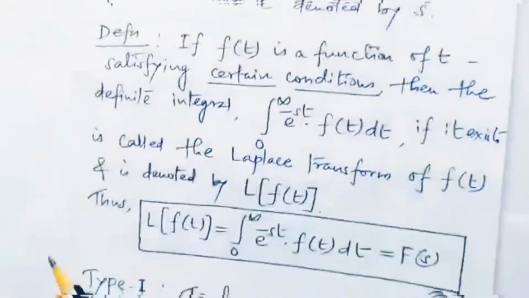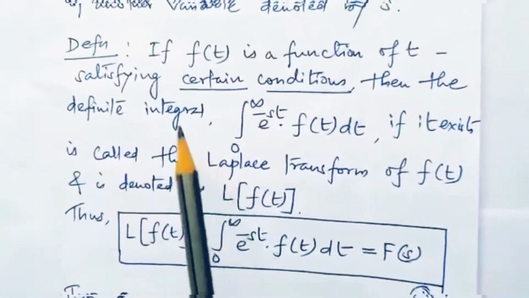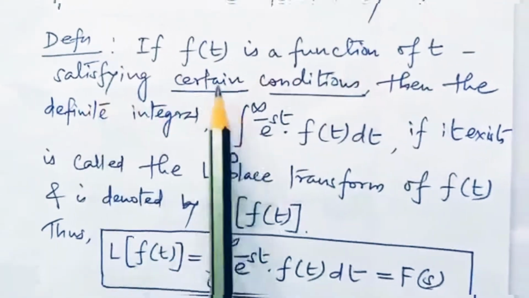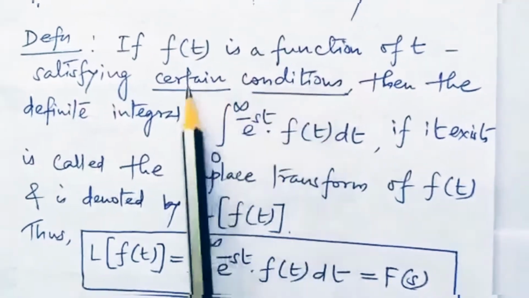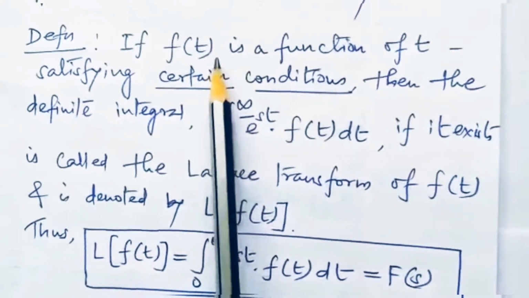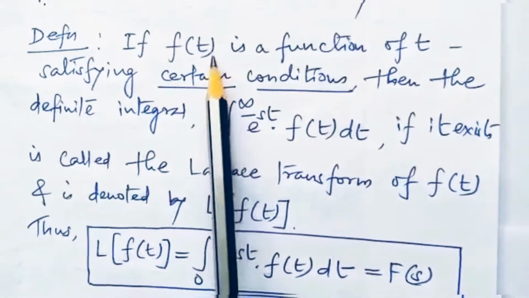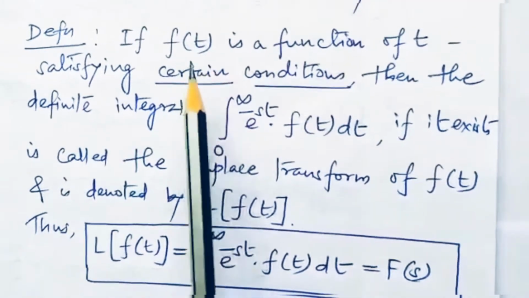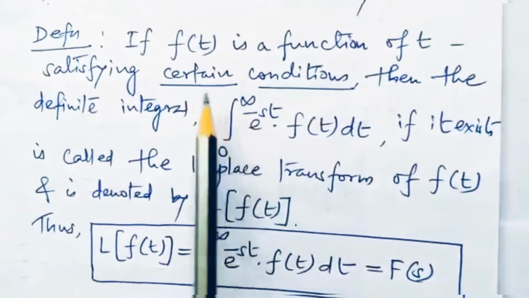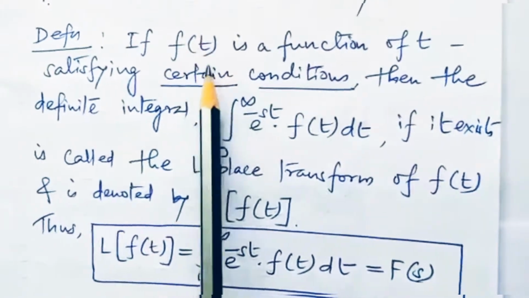So here let's look at the formal definition of Laplace transform. If f of t is a function of t satisfying certain conditions. So what are those conditions? The f of t should be continuous, or else piecewise continuous. Along with that, there is one more condition known as exponential order. So let's discuss only continuous as well as piecewise continuous.